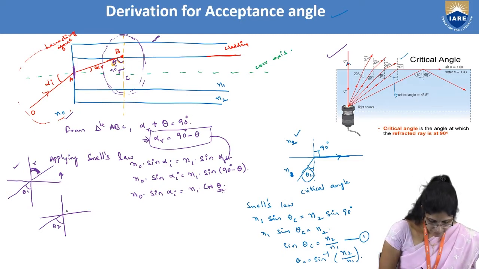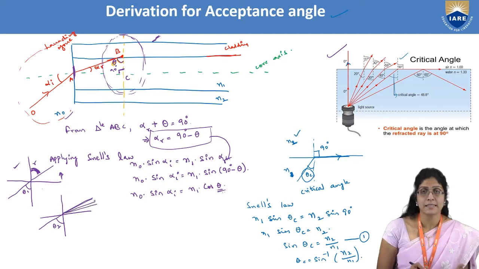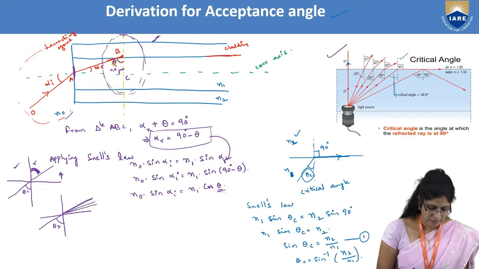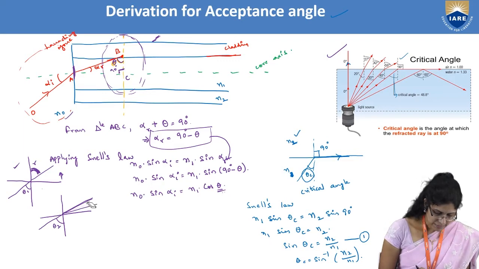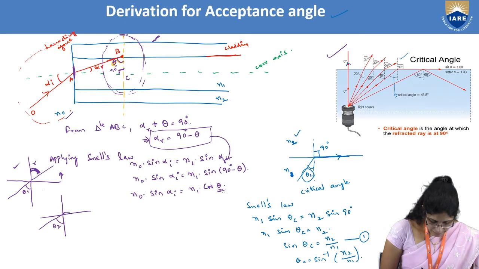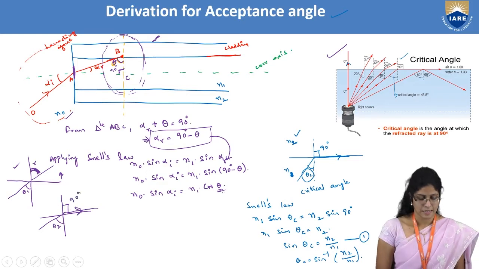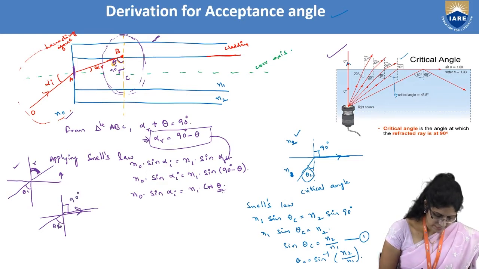So the angle of refraction will increase, and like this and like this slowly as the angle of incidence is increasing. Now let me consider that at this particular theta 2, the ray is grazing along the interface and this is 90 degrees. Then, as I have told you, this is theta C.